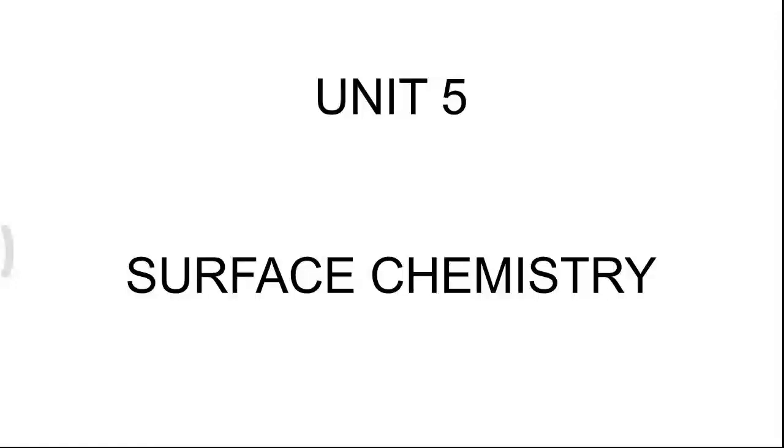Today, we are going to start a new chapter, Surface Chemistry. In this chapter, we are going to learn some important features like adsorption, catalysis, and colloids, which occur at the surface of a solid or a liquid. Gases do not have any surface because they are completely miscible.